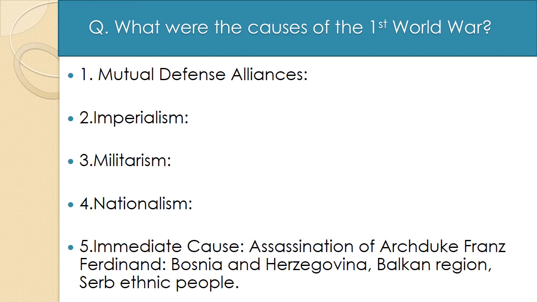Then there were some smaller problems. The Balkan region was also responsible for the creation of the First World War, along with the Serb ethnic people. These were the people staying in Serbia, and they had an ambition to win over the Bosnia and Herzegovina people, because most of the Serb people were staying in the Bosnia and Herzegovina region, which was captured by Austria in the year 1907. These were the reasons of the First World War.